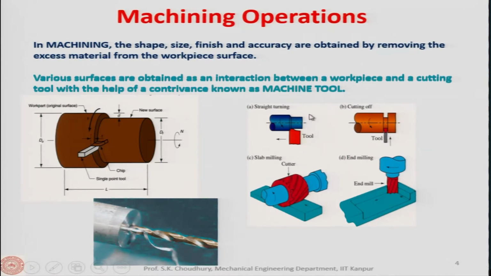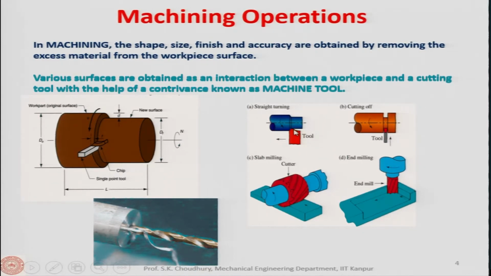Here you see straight turning, and in this case it is grooving. In grooving, the tool is given a feed which is perpendicular to the workpiece surface, whereas in turning it is parallel to the workpiece surface. This is the feed direction.